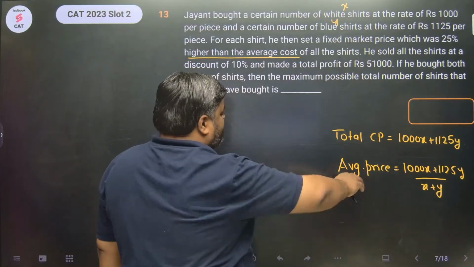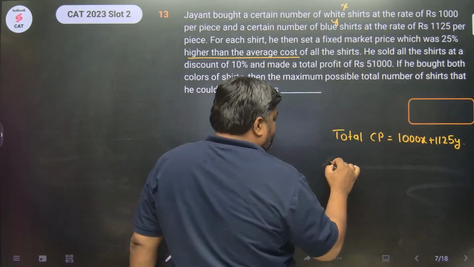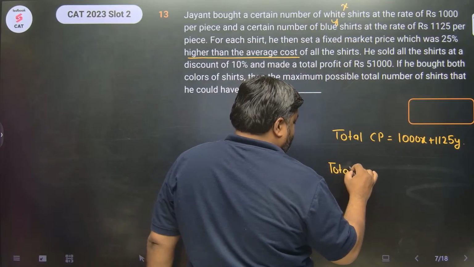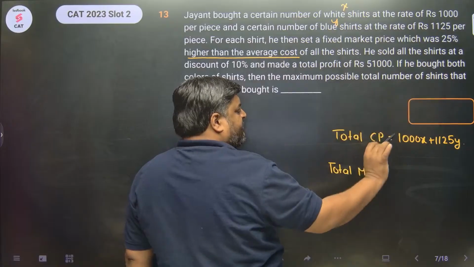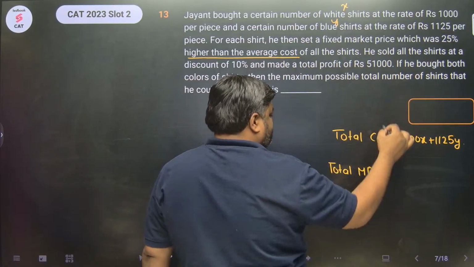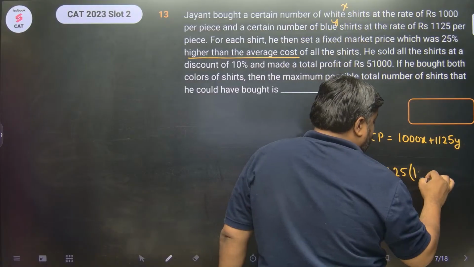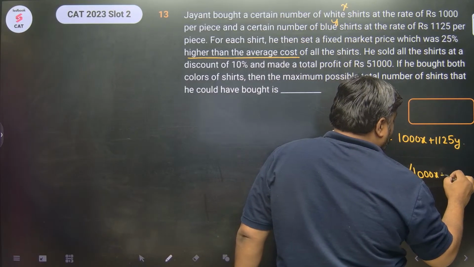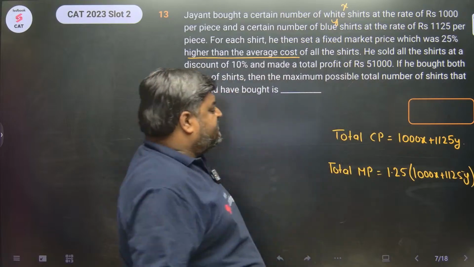It will take more space. I'll write total mark price directly if you can visualize. What is the total mark price? Sir, total mark price. We are not talking about one shirt. There are x plus y shirts. The total mark price is 1.25 into 1000x plus 1125y. This is the total mark price.